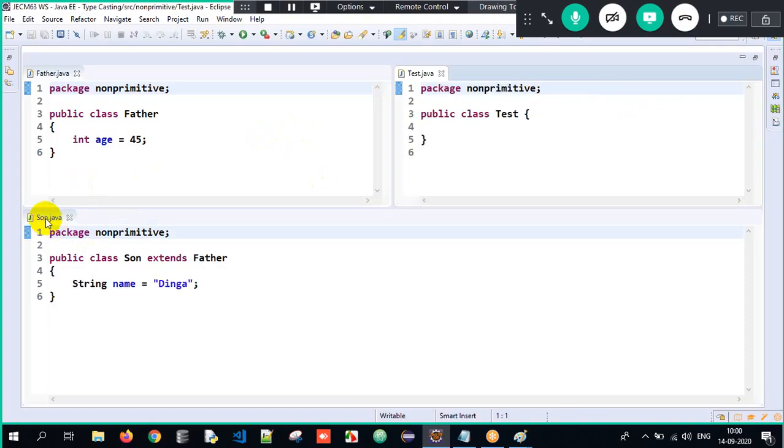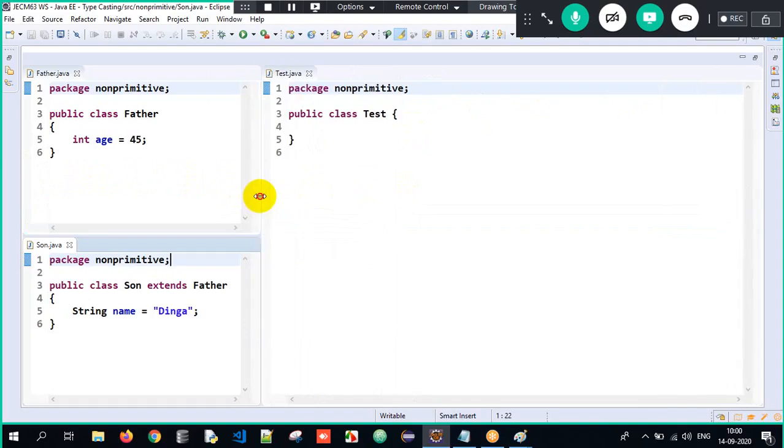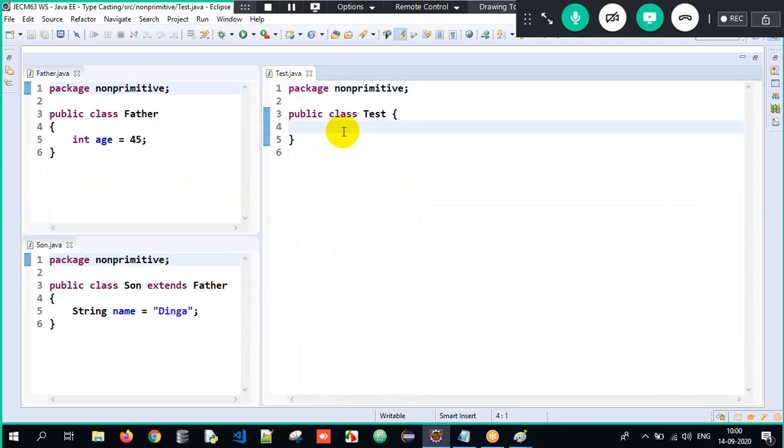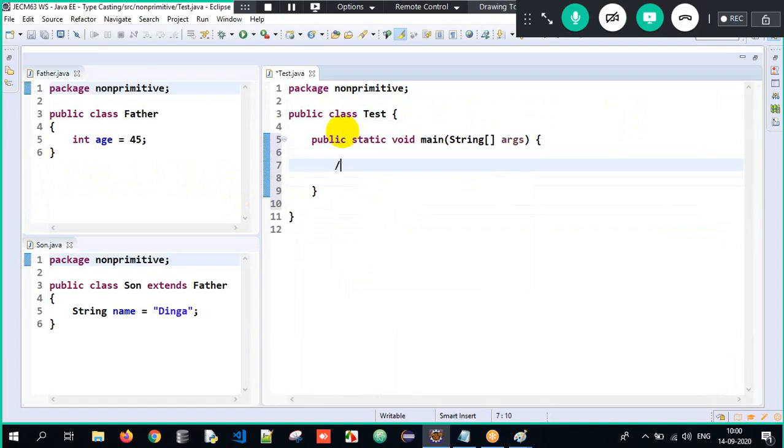Okay, so now it's time for us to understand the major concept over here. Guys, we are supposed to understand what is upcasting and downcasting. So closely observe over here, guys. I am supposed to do upcasting over here. So now look here. What is upcasting, sir? Creating an object of subclass.